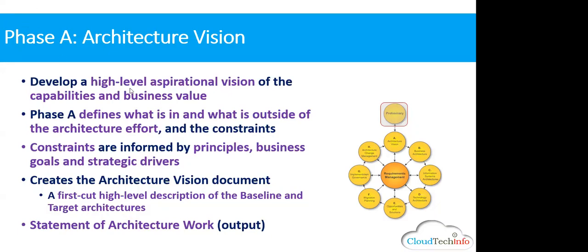Once you get the A phase, what are you going to do? First of all, develop a high level aspirational vision of the capabilities and business value. How many of you have come across the term capabilities in your career, in your workplace? That's good. Just type in what your understanding of capability is. Be very pragmatic.